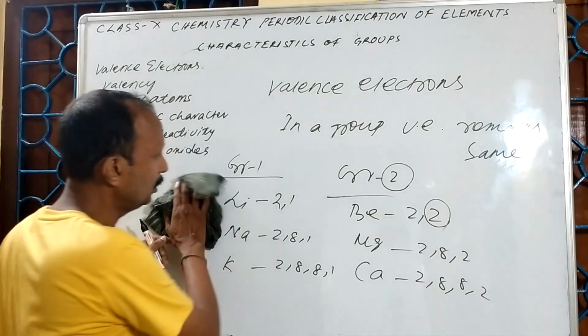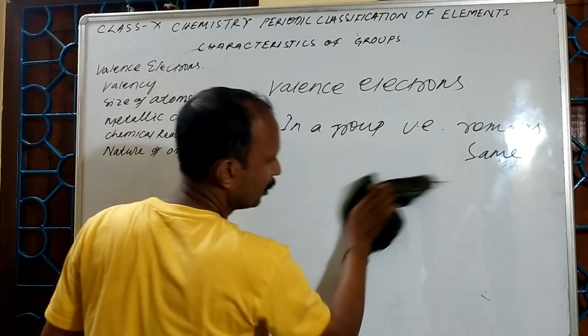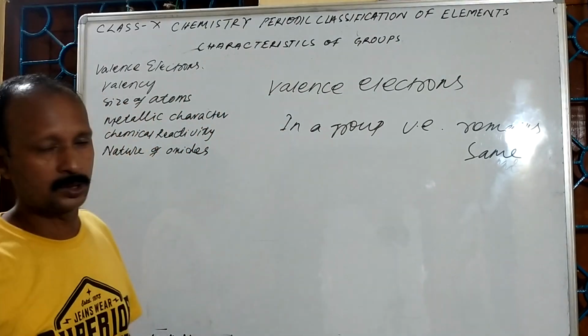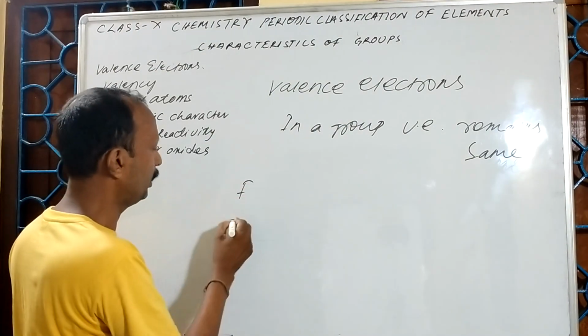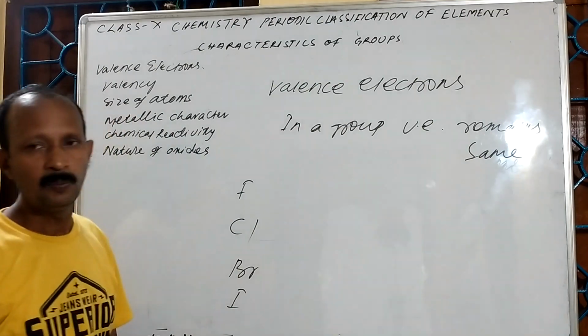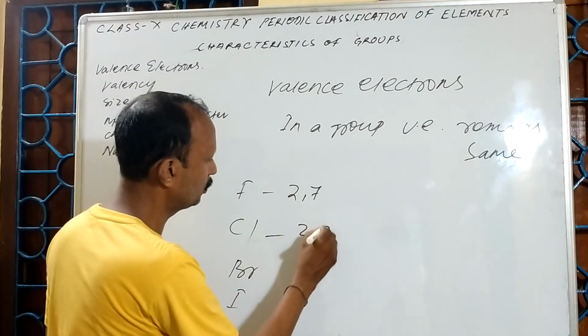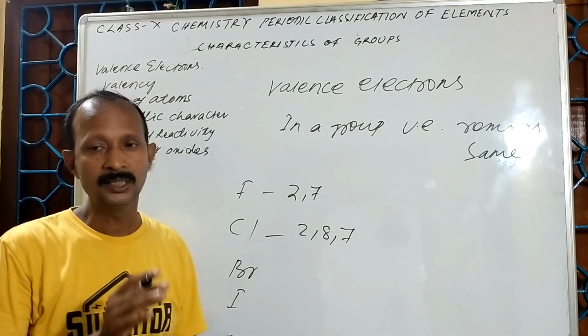Now let us see one more group, the halogen group. For example, fluorine, chlorine, bromine, iodine. Fluorine I can write as 2, 7. This is 2, 8, 7.